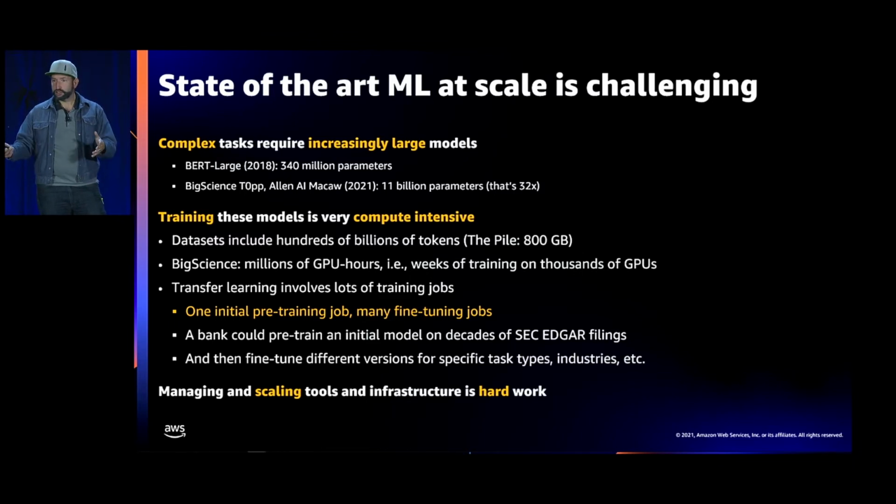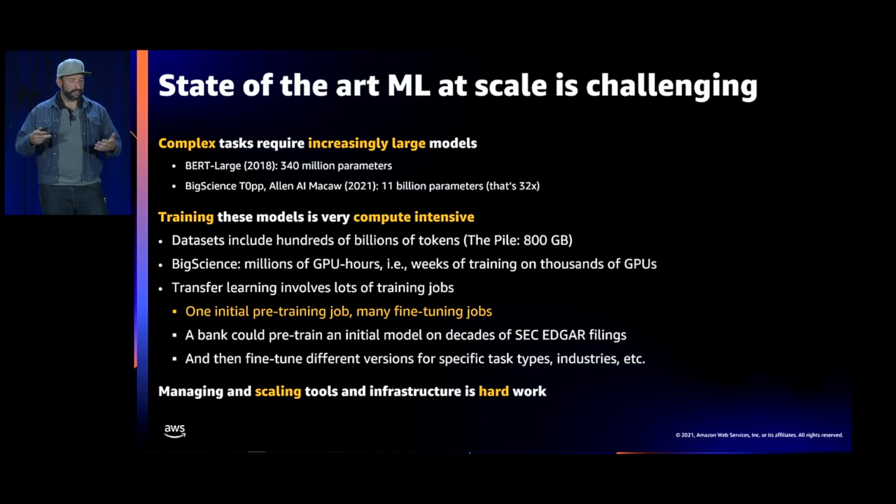We know this from our customers, but we also know this ourselves. Through the Big Science Workshop, part of our team is attempting to scale large language modeling today with the first model, T0PP, at 11 billion parameters. If you're interested in the engineering challenges of scaling large language modeling, then I really encourage you to look at the work of the Big Science Workshop. They're documenting everything they do out in the open, so there are lots of great lessons there.